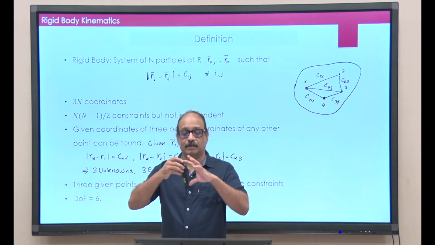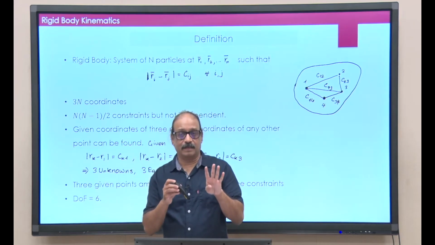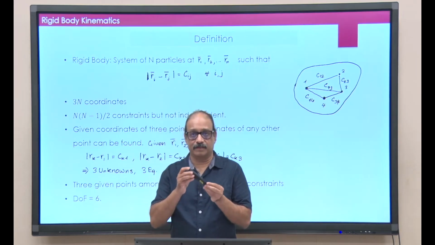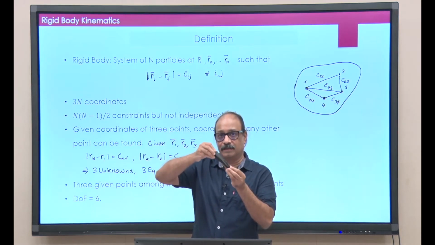The R is fixed. That is 5 of them, and once I have fixed these 2, about this line, the third point makes only a single angle.